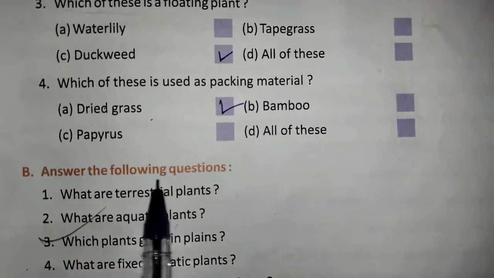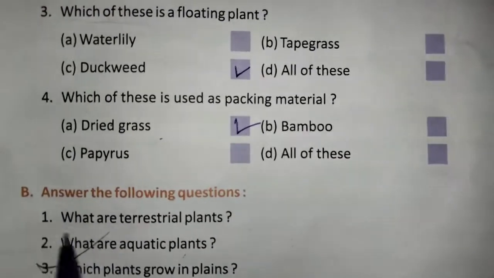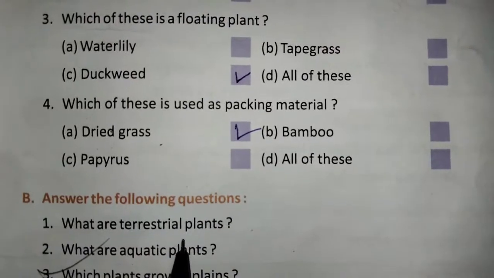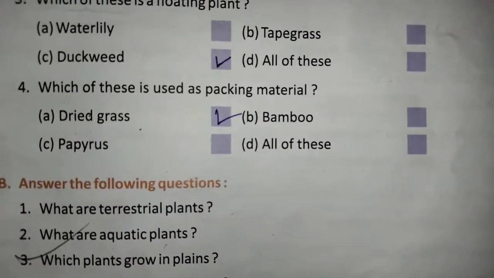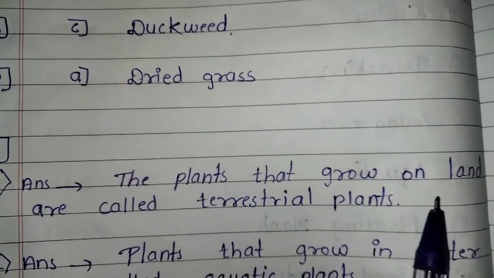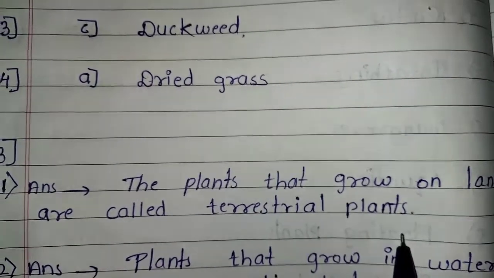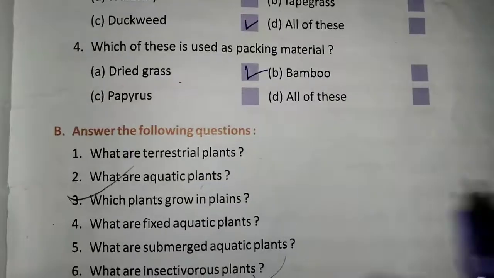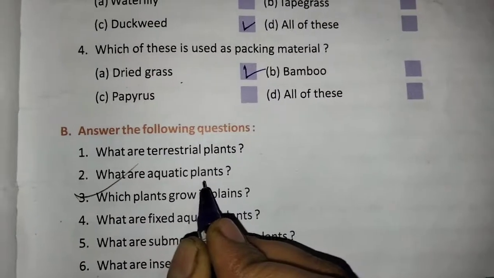B1, answer the following questions. In that first one, what is a terrestrial plant? The answer is, the plants that grow on land are called terrestrial plants. Second question, what are aquatic plants?